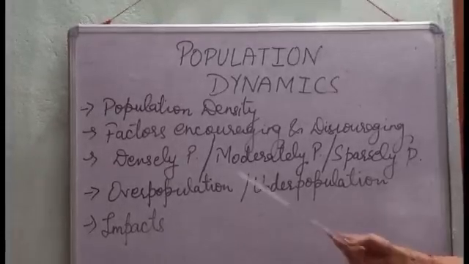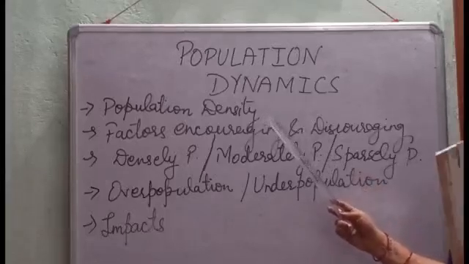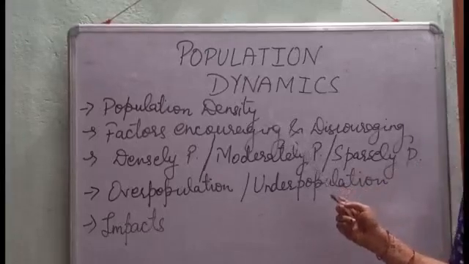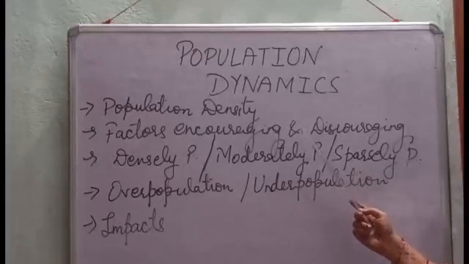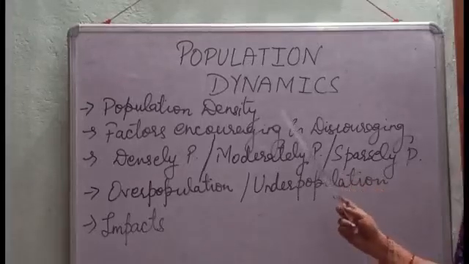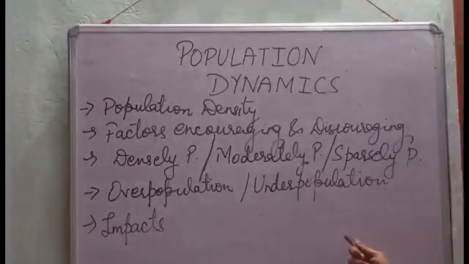There are some factors which are responsible for higher growth of population in the world: factors contributing to higher birth rate, factors causing low death rate, and immigration. On the basis of these, the population zone or population density is divided into three categories: densely populated, moderately populated and sparsely populated.